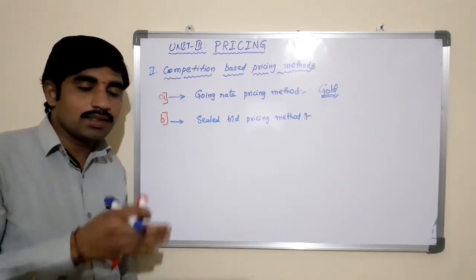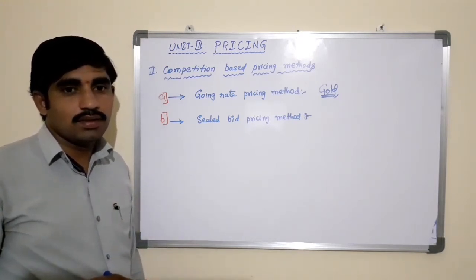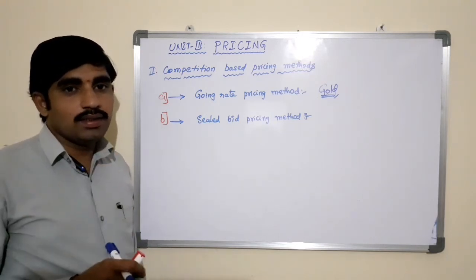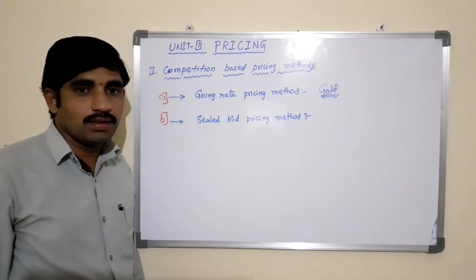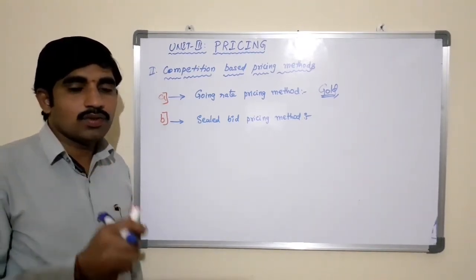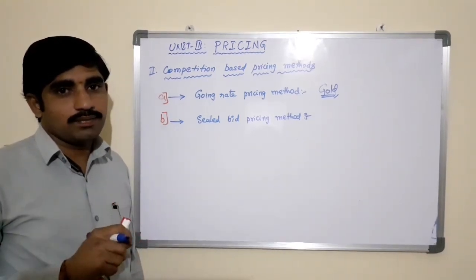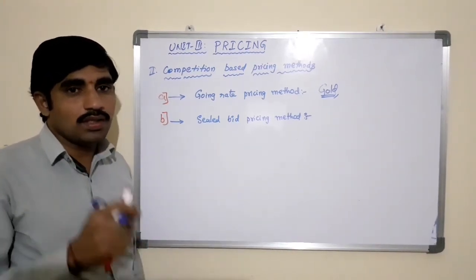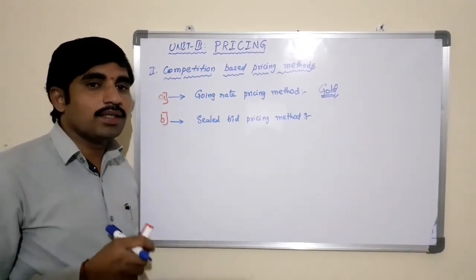All these tenders are collected from the various contractors, and on a scheduled date, all the tenders will be opened, and the tender which quotes the smallest price will be awarded the contract. So here, who quotes the lowest price, other things remaining the same, is awarded the contract.